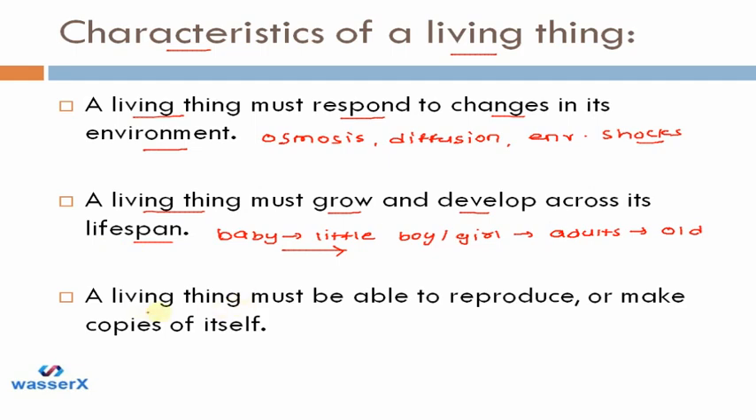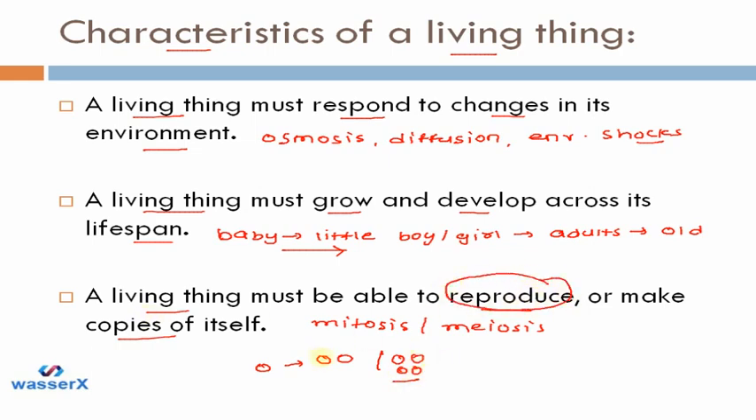Next is that a living thing must be able to reproduce or make copies of itself. So we just saw that the cell performs mitosis or meiosis, and due to this they either form two cells from the existing cell or four cells from the existing cell, and this is how they reproduce and make new copies of the existing cells. So cells are living beings as they accomplish all these three conditions.